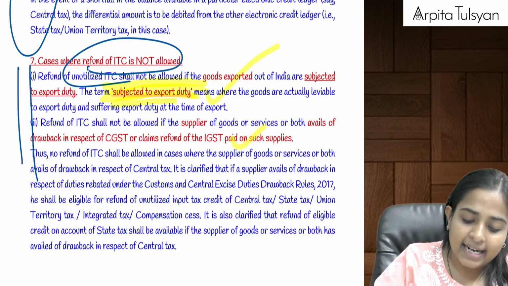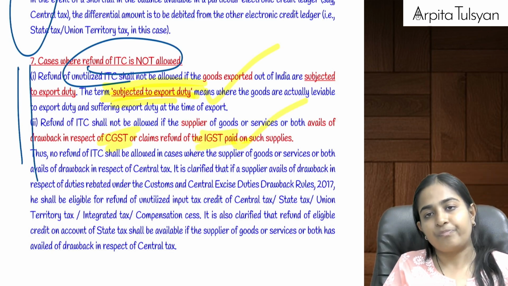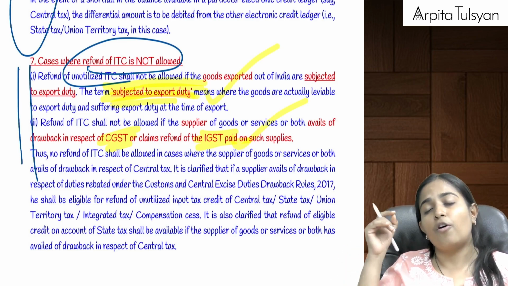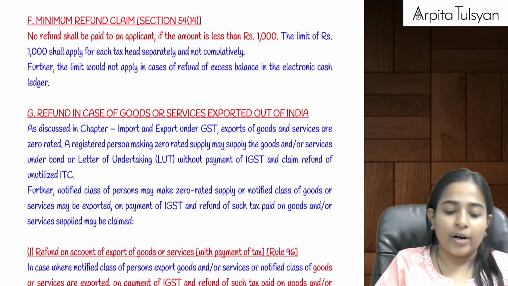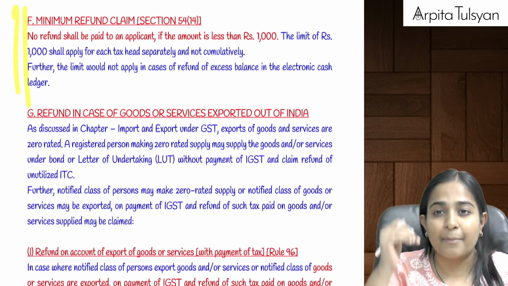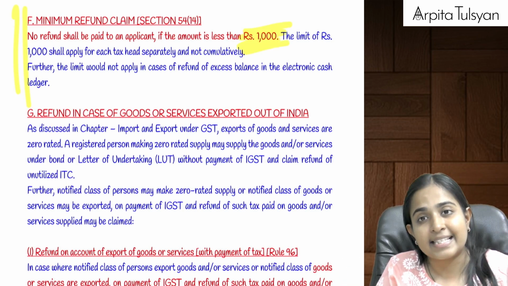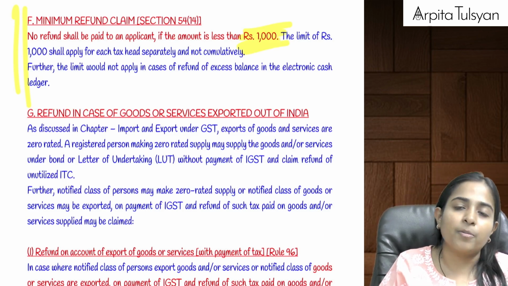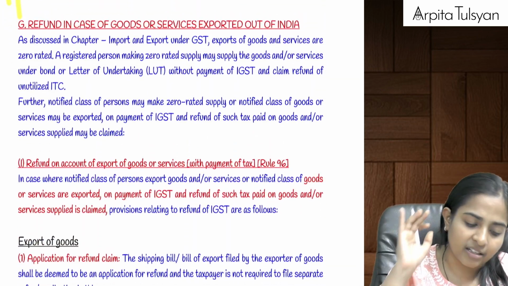That is one thing. And second thing, suppose if you have claimed the drawback of CGST or IGST, customs drawback under customs of CGST or IGST, in that case refund of ITC will not be available to you. Okay, and whenever you are claiming any refund, minimum amount of refund claim under each head of tax should be at least 1,000. If it is less than 1,000, refund application is not applicable, except when you are claiming any amount from the electronic cash ledger. For cash ledger, that is your money, so even if it is 5 rupees, you will get the refund of the same.